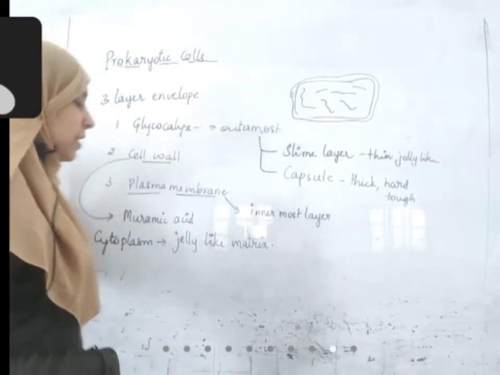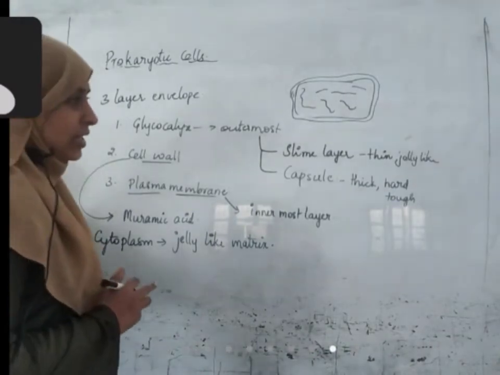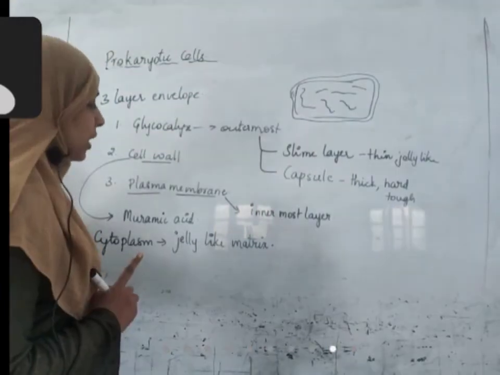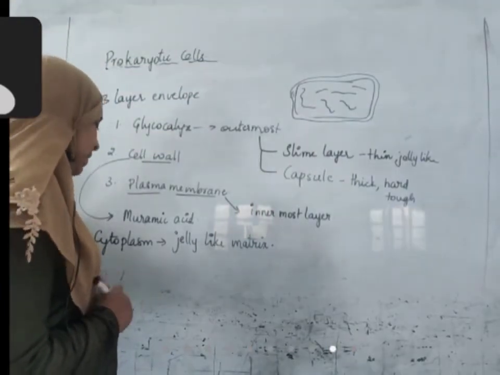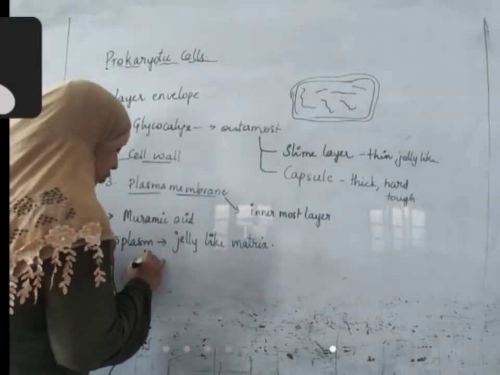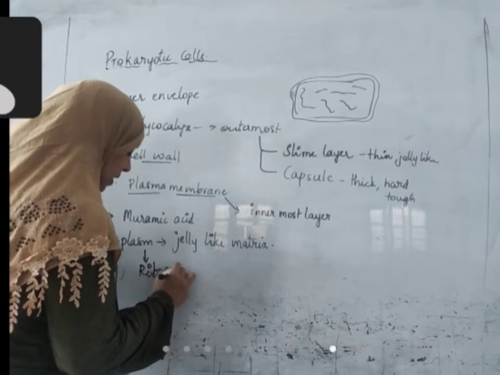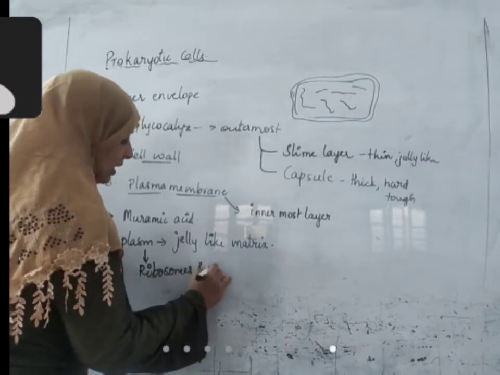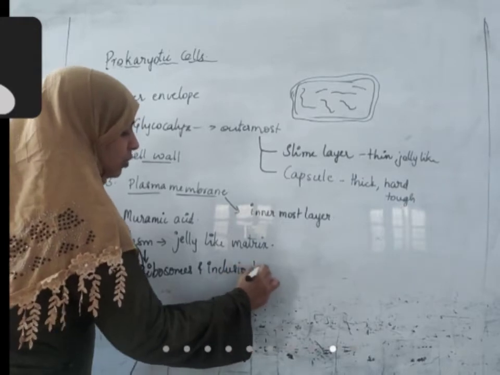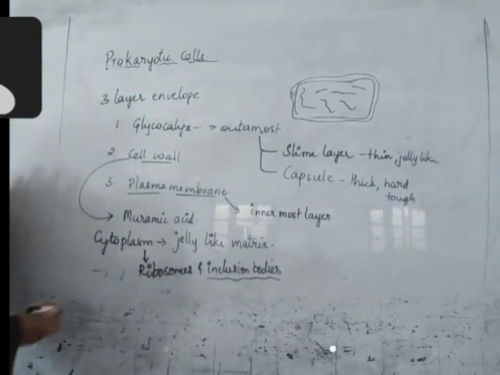But in prokaryotic cells, as I said the other day about differences between prokaryotes and eukaryotes, there are no membrane-bound organelles except ribosomes. Ribosomes are present here, and inclusion bodies. Inclusion bodies are formed from the plasma membrane.